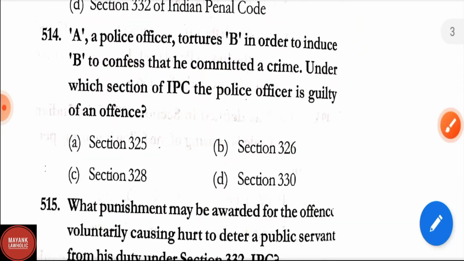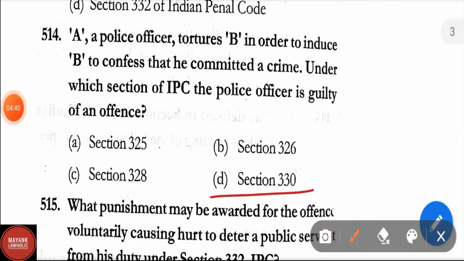Question number 514. A police officer tortures B in order to induce B to confess that he committed a crime. Under which section of IPC is the police officer guilty of an offence? Correct answer is section 330 of IPC.